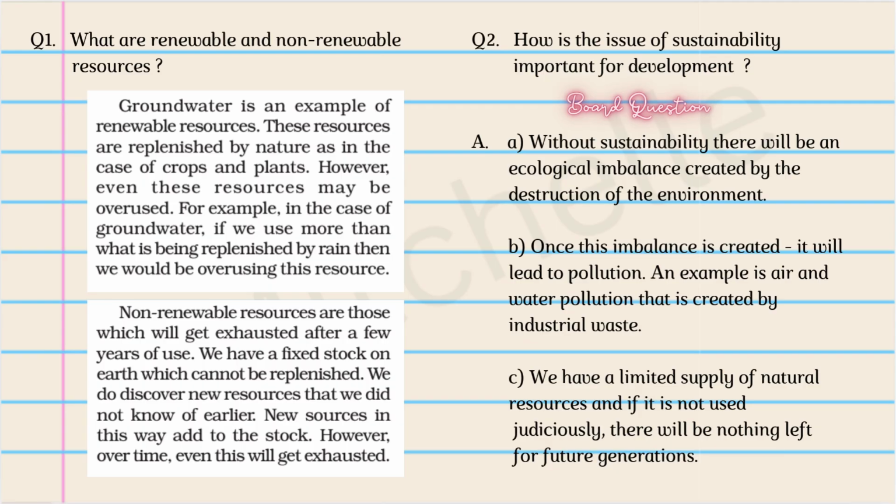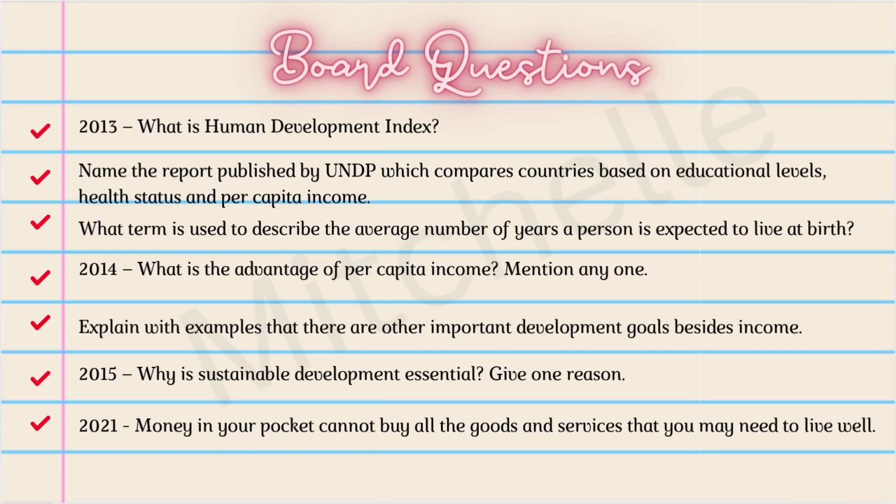The next question is, how is the issue of sustainability important for development? This is a very important board question, most likely for 3 marks, so always start with an introduction of what is sustainability, give the 3 points, and conclude the answer by giving a conclusion. And finally, we are at the end of the chapter. So here are some of the board questions that I have come across while I was researching. If you have come across any more questions, please add them to your question bank. They will be very, very useful towards the end of the academic year when you are preparing for your boards.